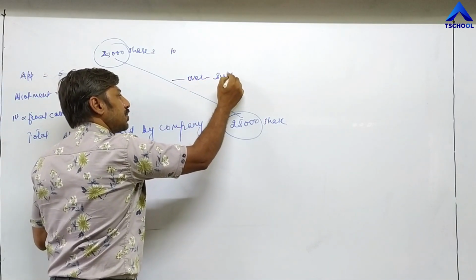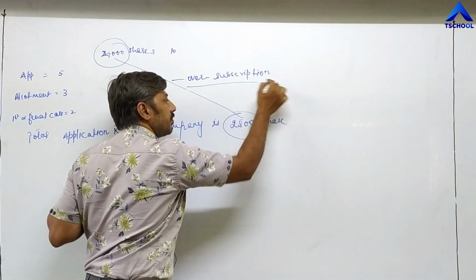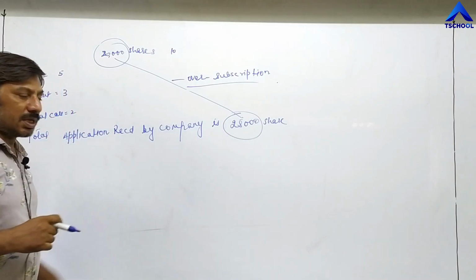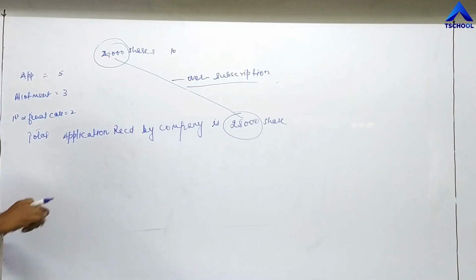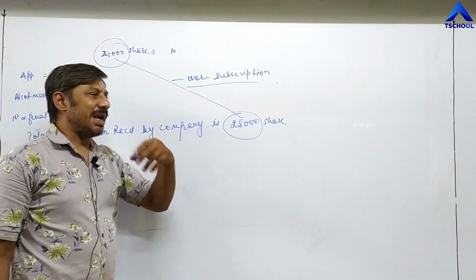So what is the definition of over subscription? There are two types of subscriptions, over and under. In under subscription there is no problem, but in over subscription we have to pass an additional entry.